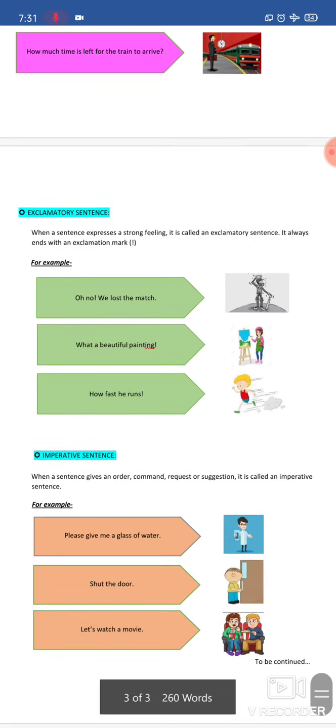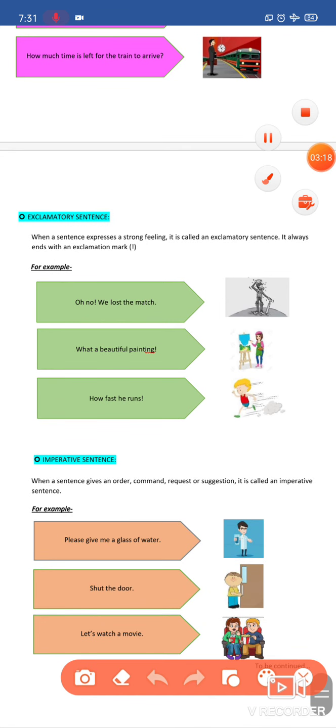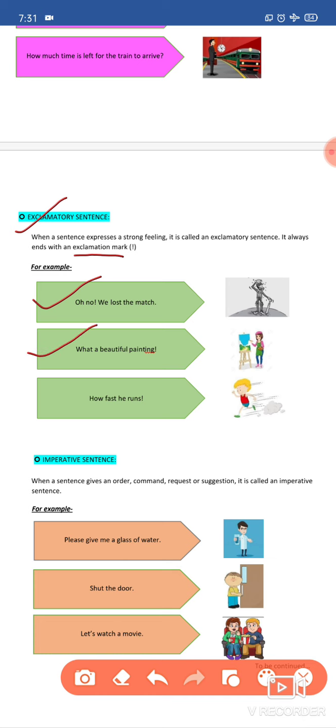Let us move on to the third type. Exclamatory sentence. When a sentence expresses a strong feeling, it is called an exclamatory sentence. It always ends with an exclamation mark. For example, "Oh no, we lost the match! What a beautiful painting! How fast he runs!"